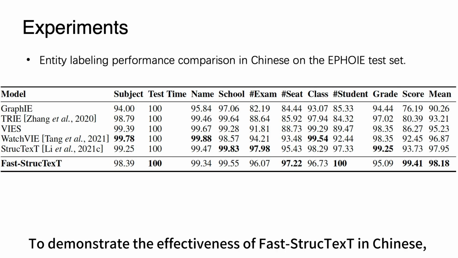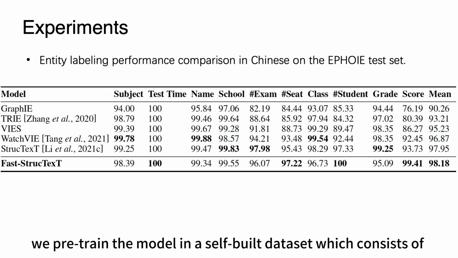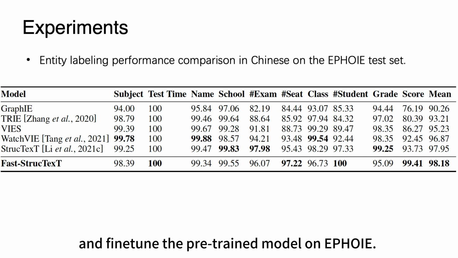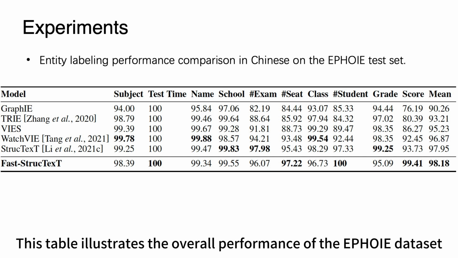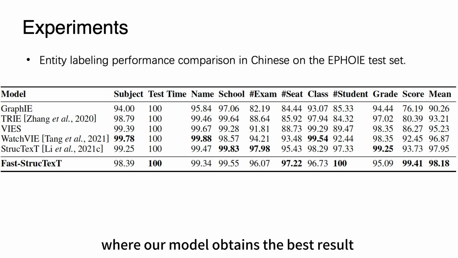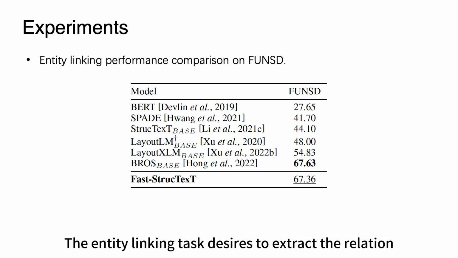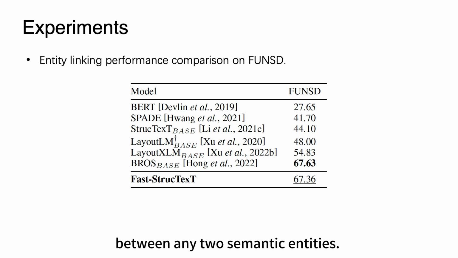To demonstrate the effectiveness of Fast-StrucTexT in Chinese, we pre-train the model on a self-built dataset which consists of 8 million document images in Chinese, and fine-tune the pre-trained model on IJCAI. This table illustrates the overall performance on the IJCAI dataset, where our model obtains the best result with a 98.18% F1 score.